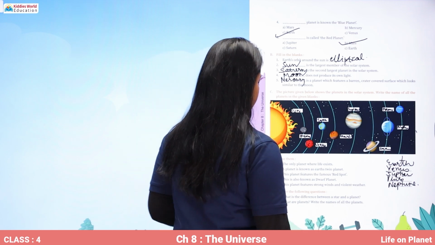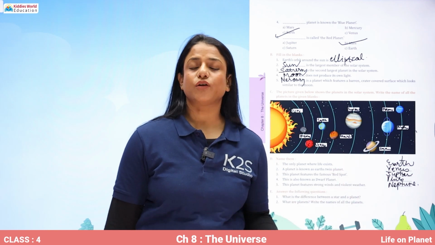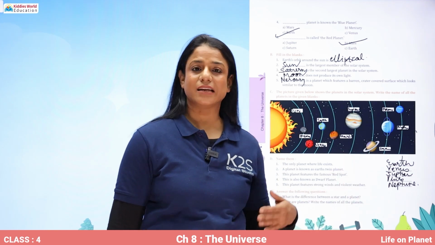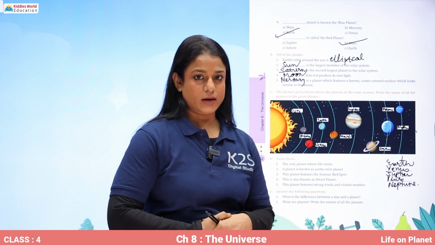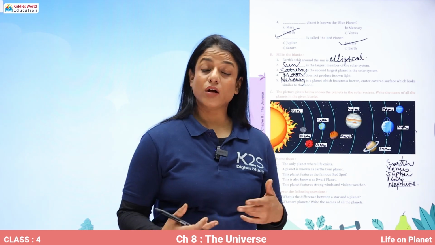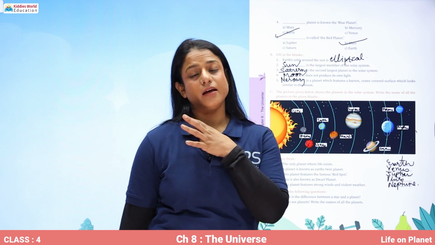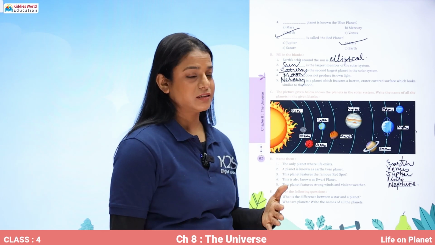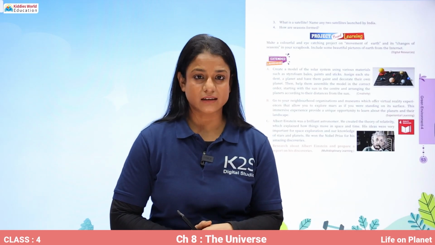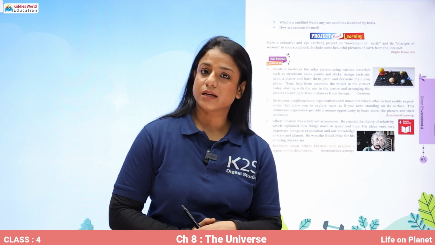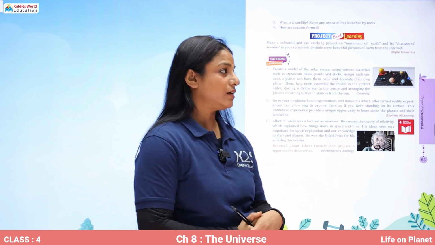We have to answer the following questions. What is the difference between a star and a planet? Star has a light of their own, whereas planet reflects the sunlight. What are the planets? So planets are the heavenly bodies that revolves around the sun. Write the names of all the planets. So you can write: my very excellent mother just served us nuts. What is a satellite? Satellite is a heavenly body which revolves around the planets. Name any two satellites launched by India, Bhaskar and Aryabhatta.